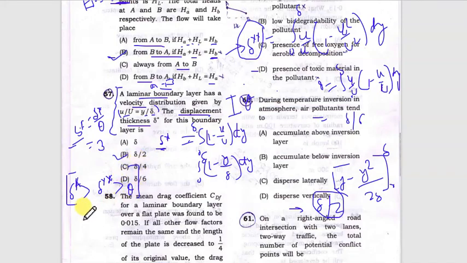This is also an important point to remember. So these two things can be additionally asked in the examination: which thickness is the largest and which is the smallest. The largest is displacement thickness and the smallest is momentum thickness. Okay, so moving ahead, in this question option B is the answer, del by 2.